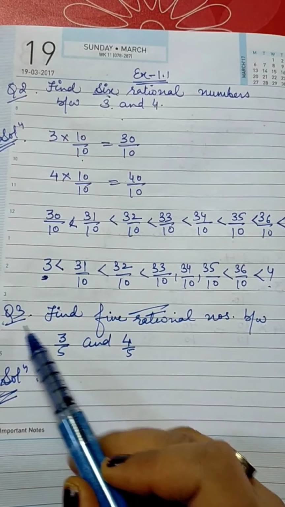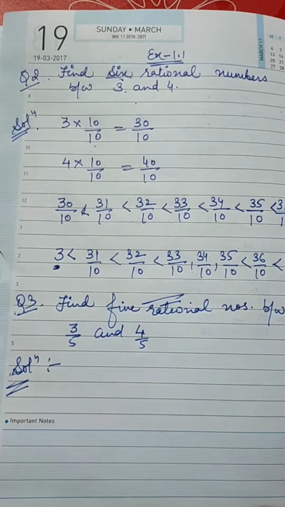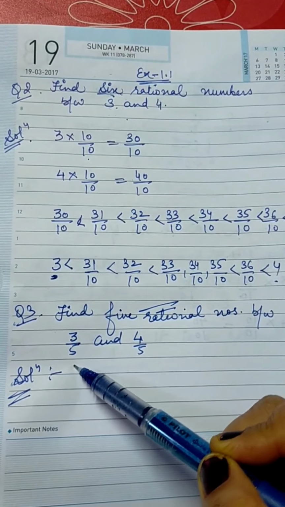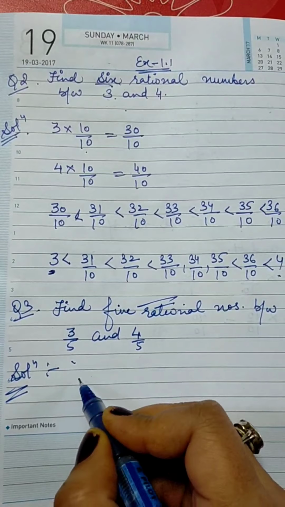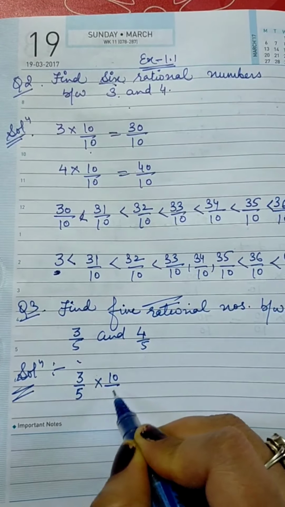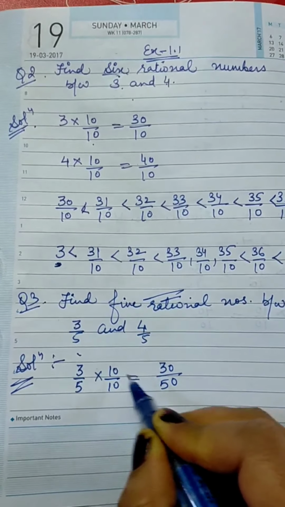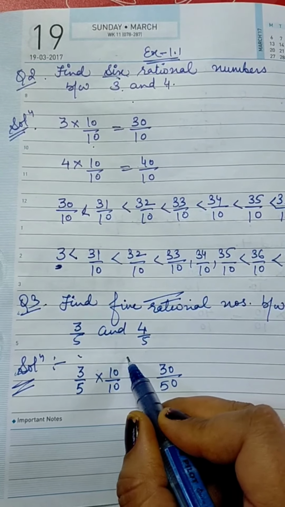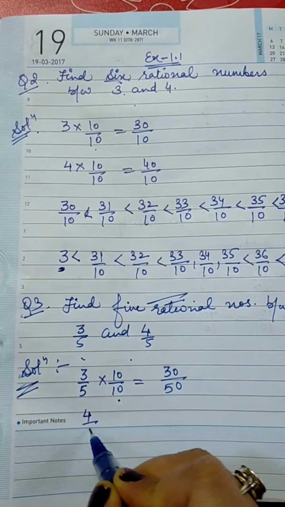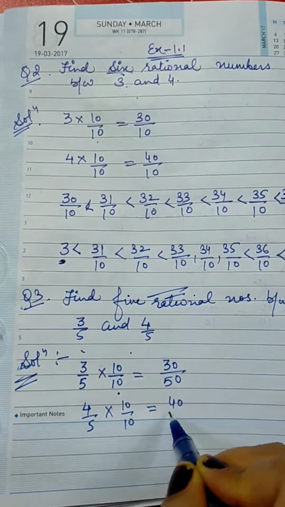Next is question number 3. Find 5 rational numbers between 3 by 5 and 4 by 5. Earlier we had the numbers 3 and 4. Now we have the fractions 3 by 5 and 4 by 5. So the procedure is the same. 3 by 5, I am going to multiply by 10 over 10. I got 30 over 50. We have to take the same number. If I have taken 10 in the numerator, I have to take 10 in the denominator. 4 by 5 into 10 by 10 becomes 40 over 50, right?